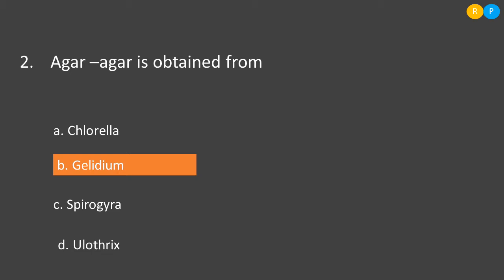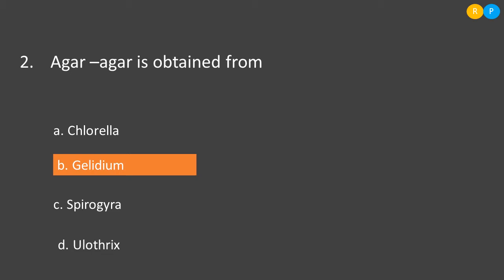When we are growing microorganisms in the laboratory, we need nutrient media. For solidifying nutrient media, we have to add agar agar. By adding this, liquid media can be converted into solid form. This is obtained from one of the red algae, that is called Gelidium, and also it is obtained from Gracilaria. Clear, right? So let us look into the options.